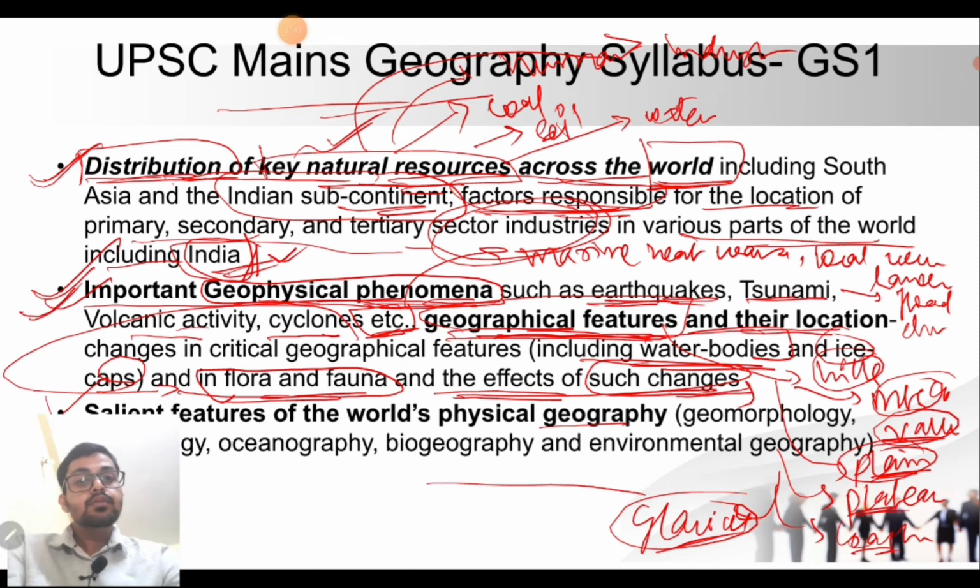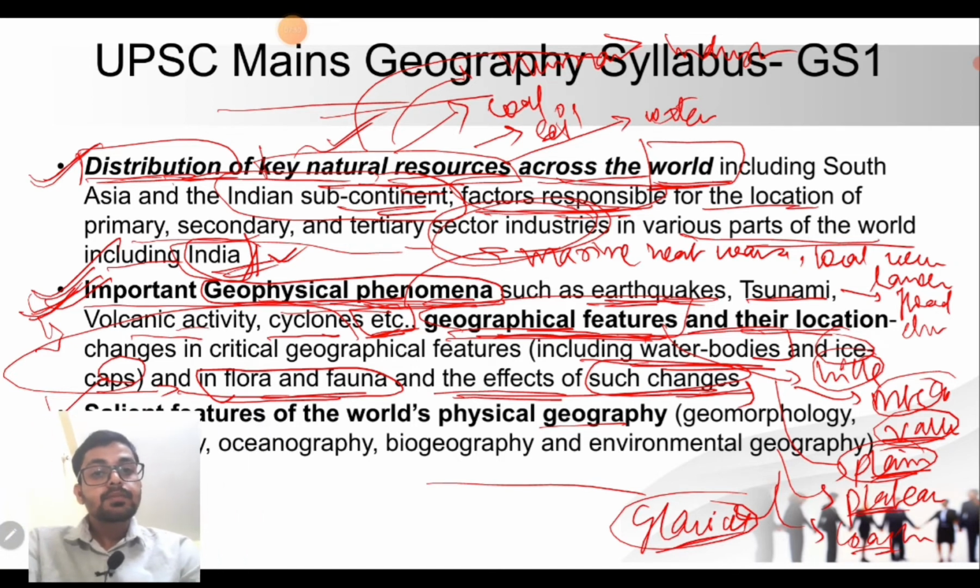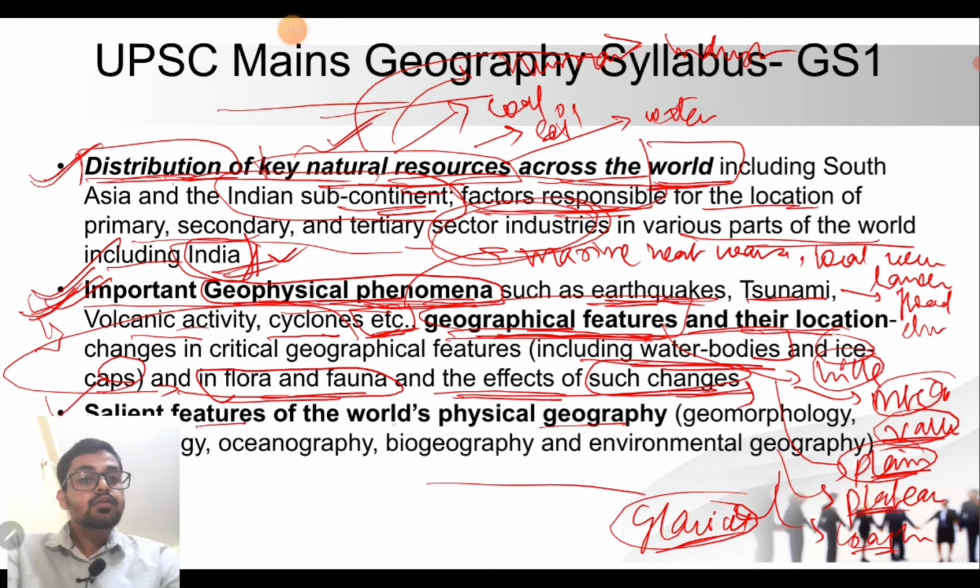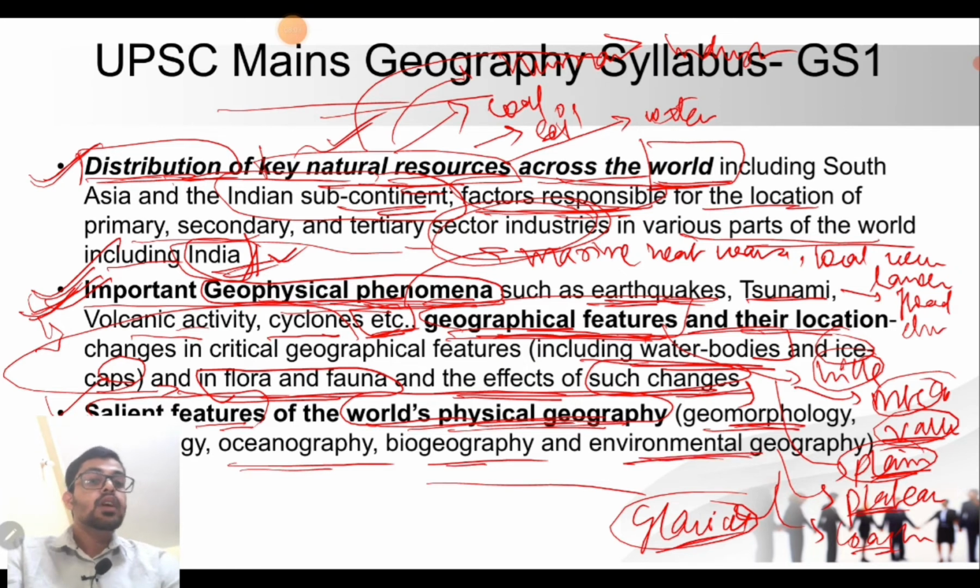Okay, these are the things we have to study as said by the UPSC in this line. Then the next line says the salient features of the world physical geography. It means that we have to study all the aspects of physical geography, which include geomorphology, oceanography, biogeography, environmental geography.